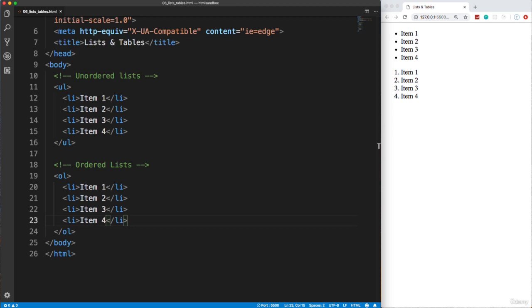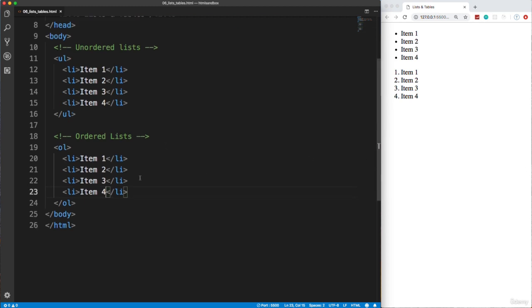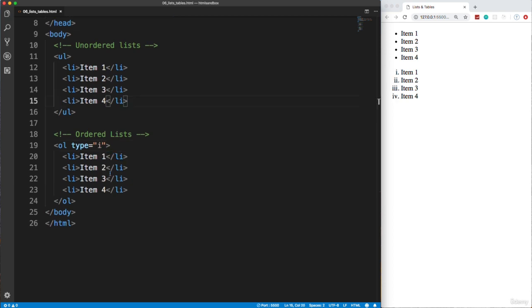Okay, so it's a numbered list. And then we can change the type as well. So there's a type attribute. So basically type 1 is the default. If I save that, you'll see no change. That's just numbers. We can use type uppercase A. If I save that, it'll change it to uppercase letters. If we use lowercase a as the type, it'll be lowercase letters. We can use uppercase I, which will actually do uppercase Roman numerals. Lowercase i will do lowercase Roman numerals. So just to let you know that you can add the type attribute.